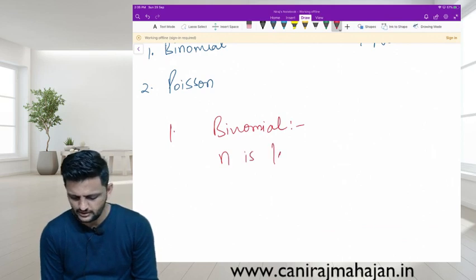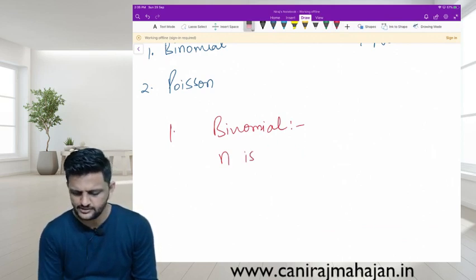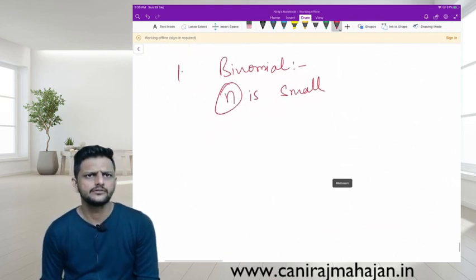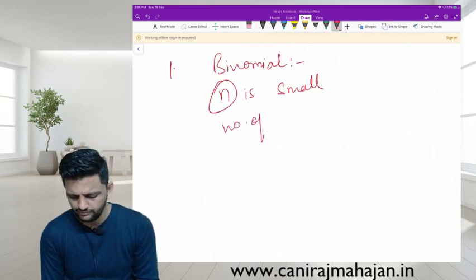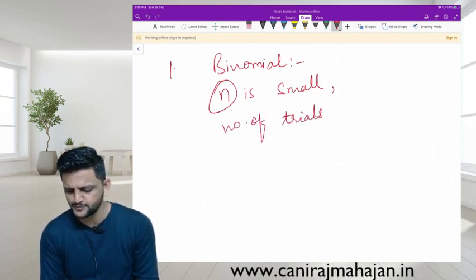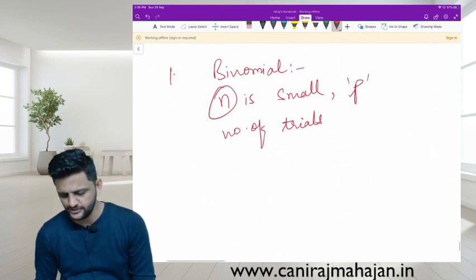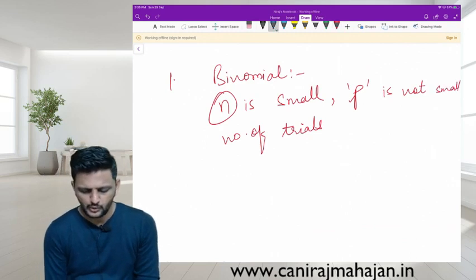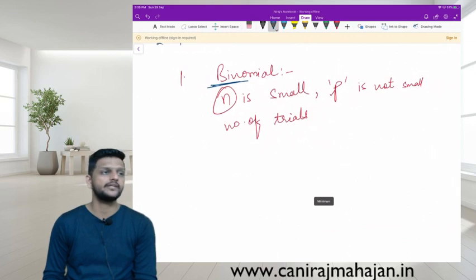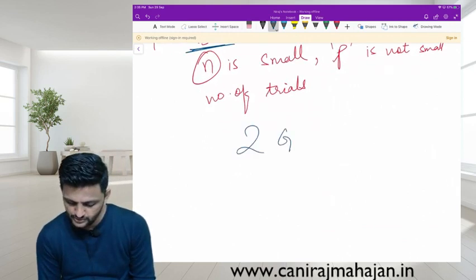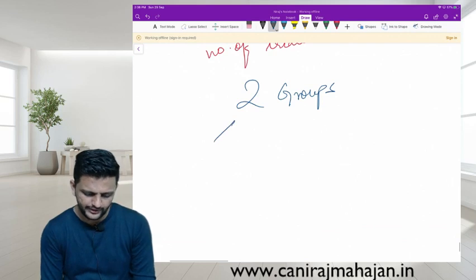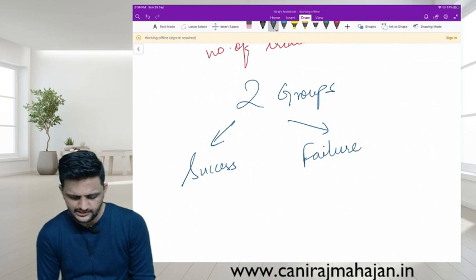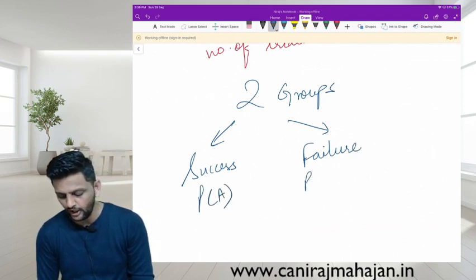When do we use binomial? When N is small. What is N? The number of trials. And P, what is P? The probability of success is not small. What do you mean by bi in this? Bi means two groups or alternatives. What are the two alternatives? Success and failure.